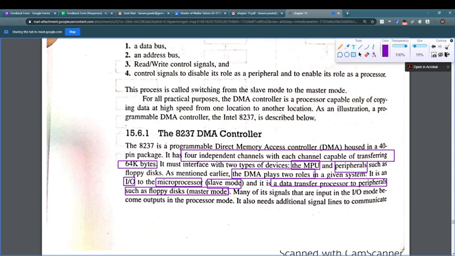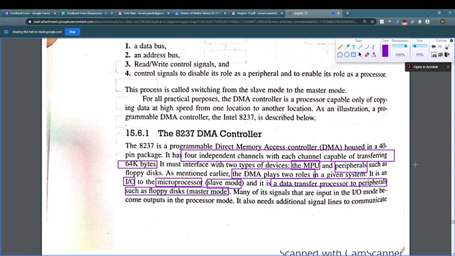Many of the signals that are inputs in input mode become outputs in processor mode. This way it can save input lines and fit in a 40-pin package IC. It has additional signals to communicate with the addresses of 64 kilobytes. These signals are generated externally by using latches and buffers.